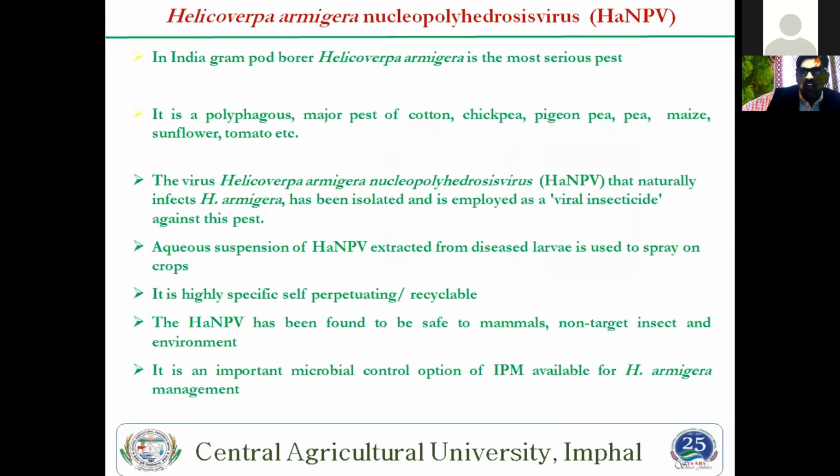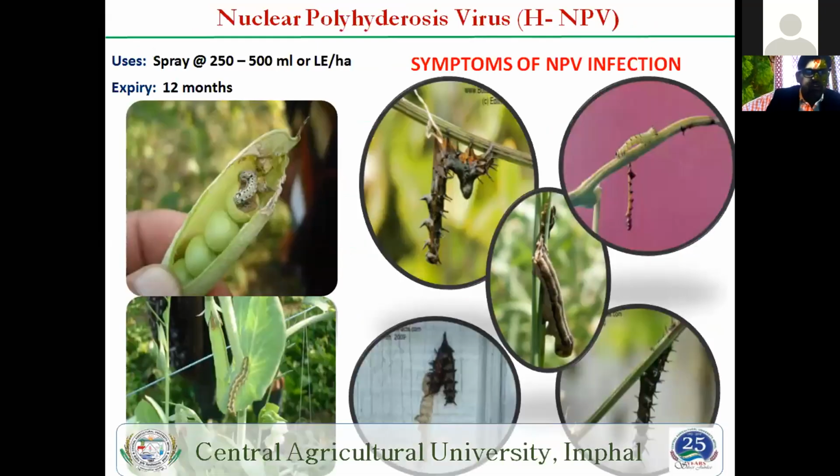Then this is the nuclear polyhedrosis virus of Helicoverpa armigera, the HaNPV. It is most and best effective for Helicoverpa armigera. We have also used it during my PhD program at Udaipur. That is also good in chickpea and most of the leguminous crops. The dosage used is around 250 LE to 500 LE, larval equivalent, per hectare for controlling Helicoverpa armigera. So this is the picture of this NPV and its symptoms.